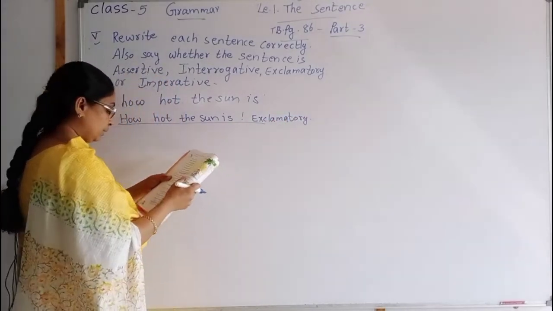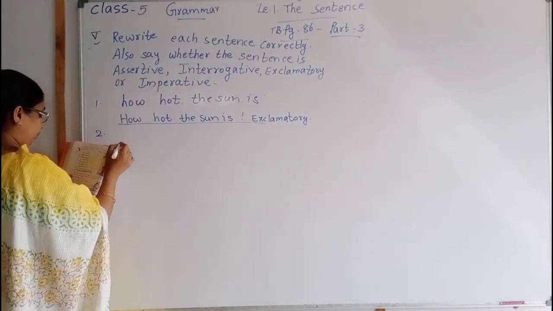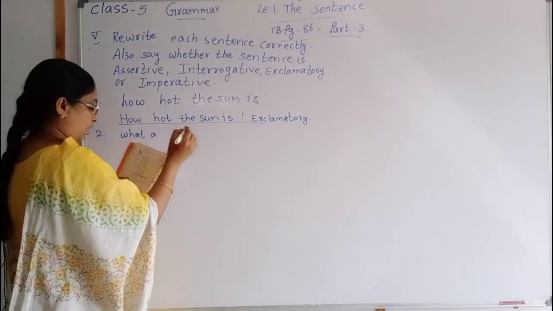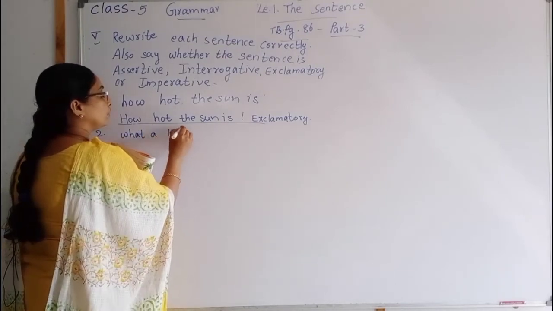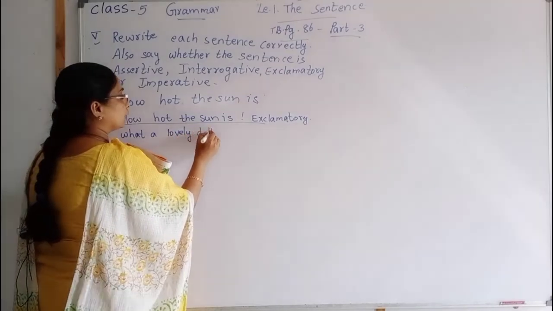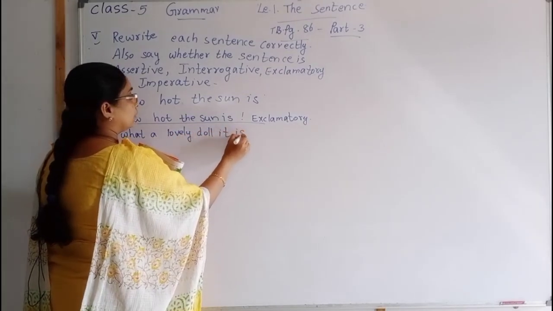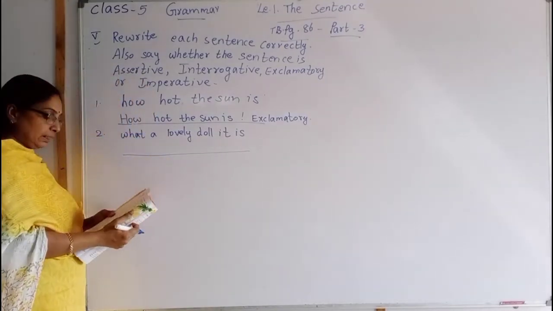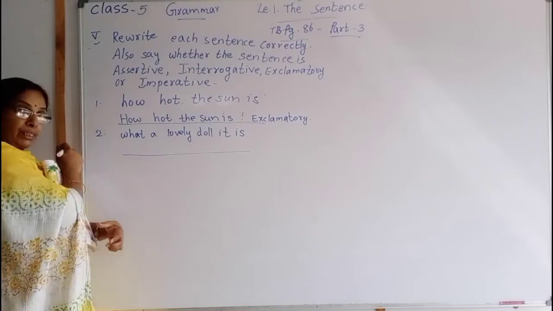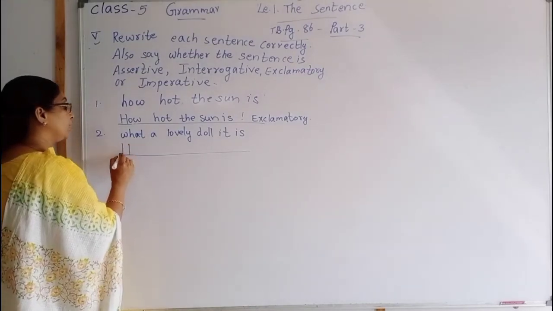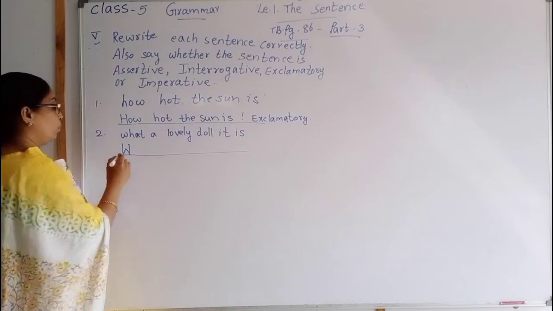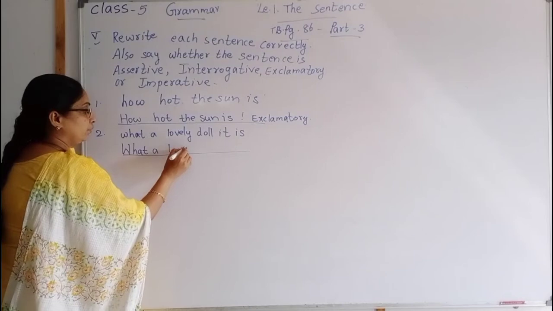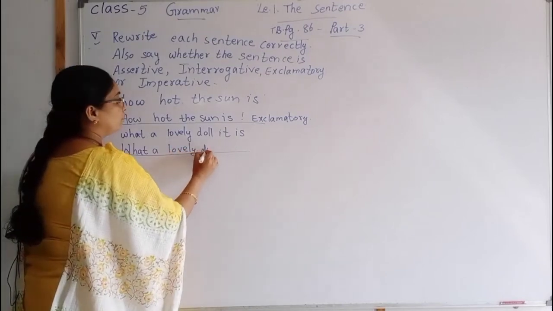Okay. The next one is the second question. What a lovely doll it is. In the dash, first we should rewrite the sentence. Whenever we write the sentence, the first letter should be capital W. What a lovely doll it is.